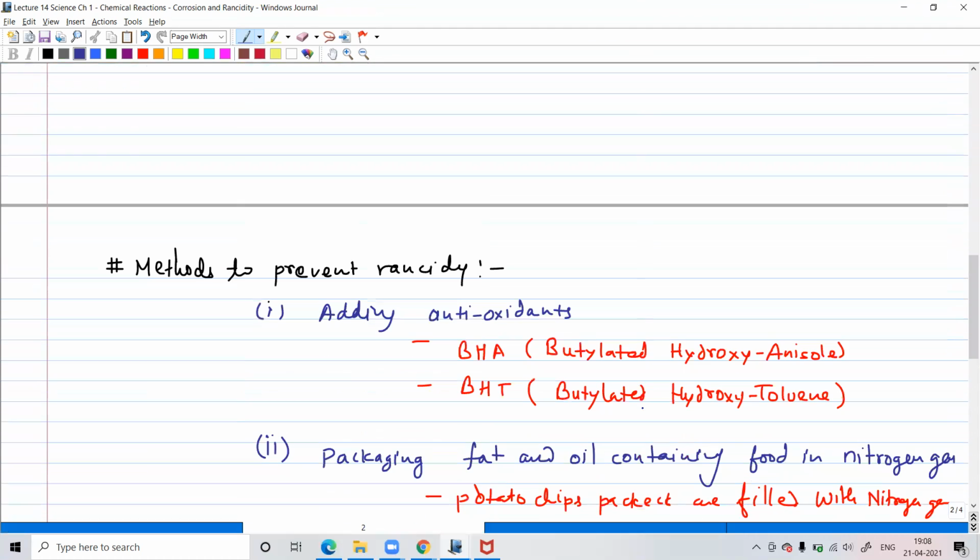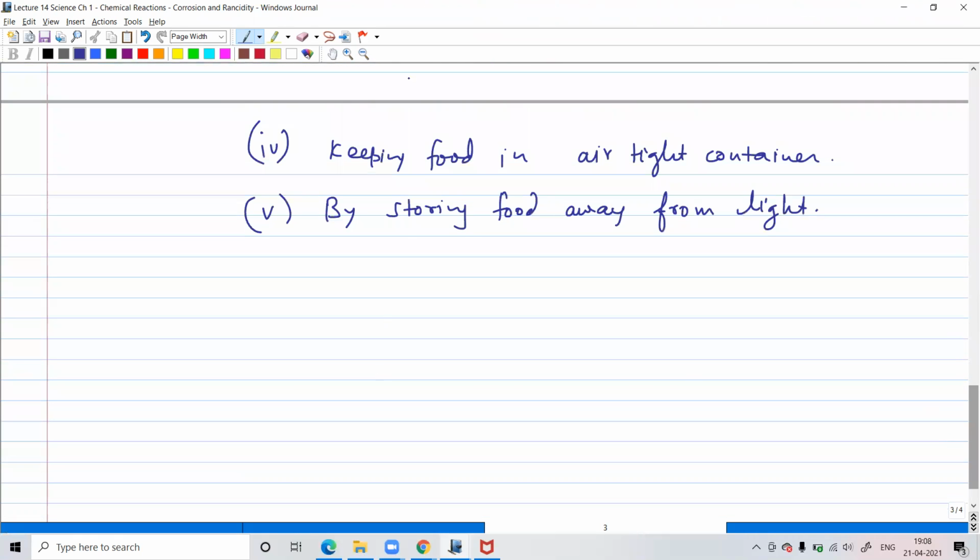Okay, so with this, we have completed this chapter. Sir, the food can be preserved in vacuum, right? Yes, if you keep food in vacuum, there will be no air to react with, so it can be preserved for a certain amount of time. So how long will it be? I have not tested that.